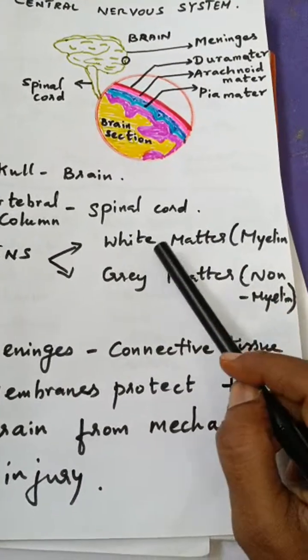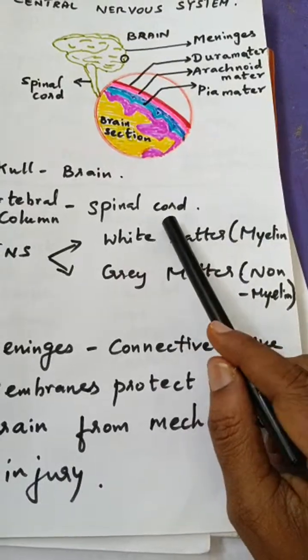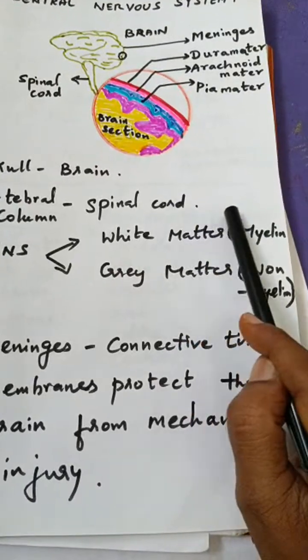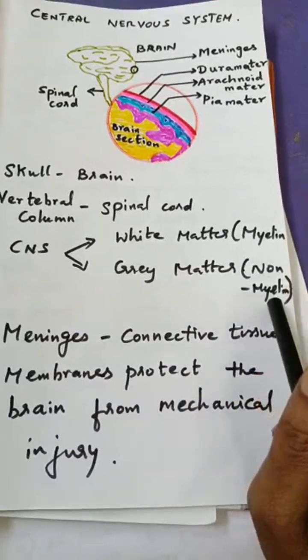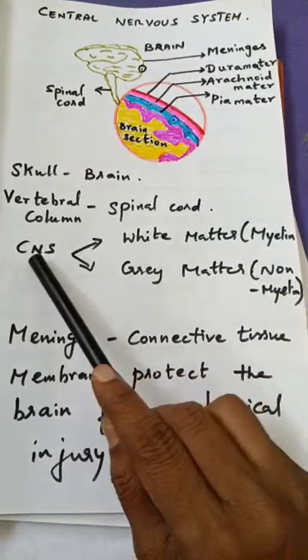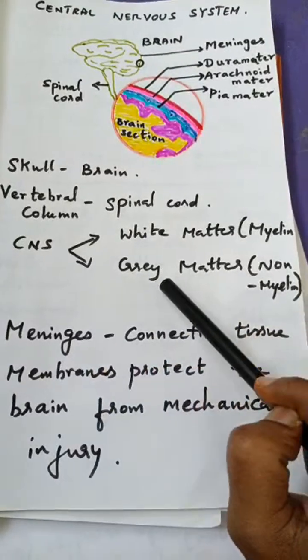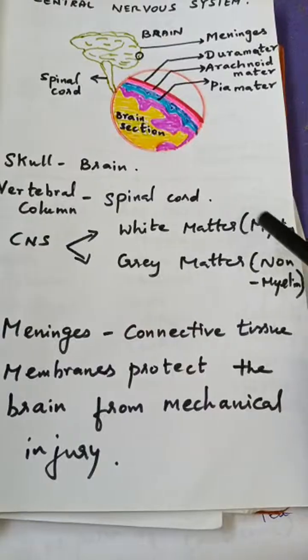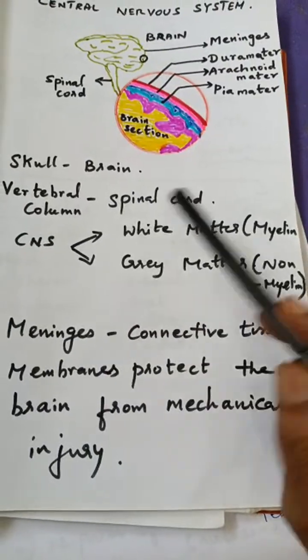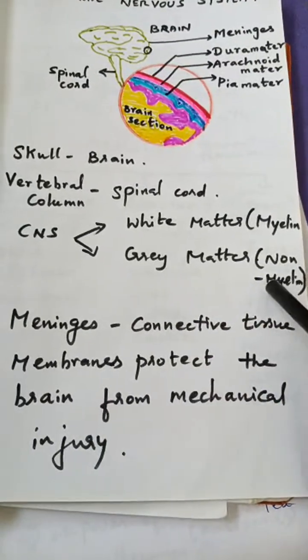In that I told you the myelinated sheath is the white matter of the brain, and the non-myelinated is the gray matter. So the central nervous system has two types of matter, the white matter and the gray matter. The white matter is the myelinated matter, and the gray matter is the non-myelinated matter.